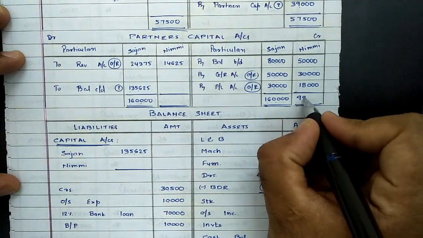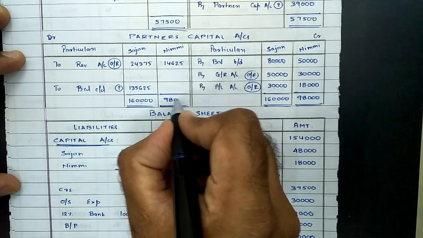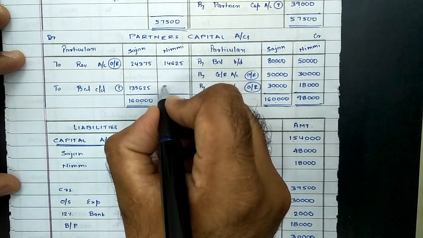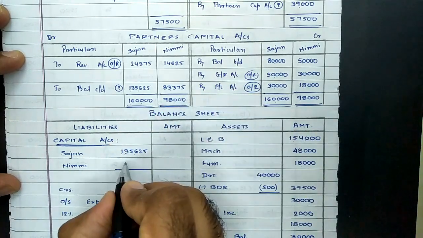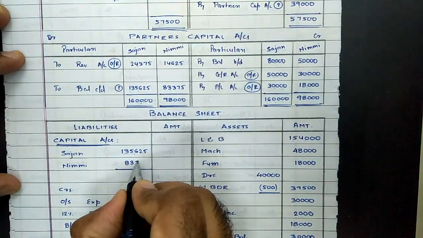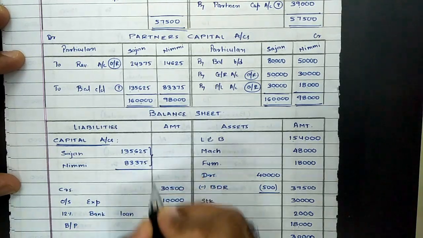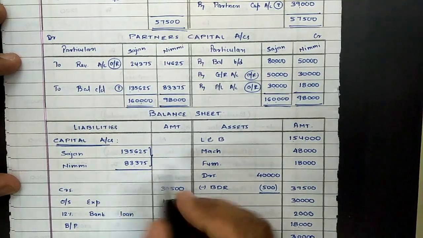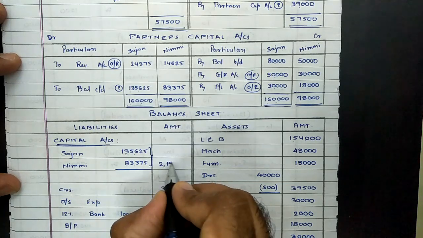Same way for partner Nimmi. Total of credit side comes to 98,000. Same value on debit side, 98,000 minus 14,625. That comes to 83,375. And that will be again replaced here. 83,375. Finally, we need to club up the value of capital and transfer it to outer column. That comes to 2,19,000.